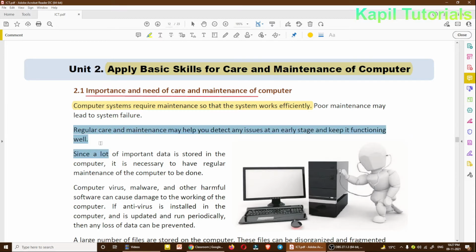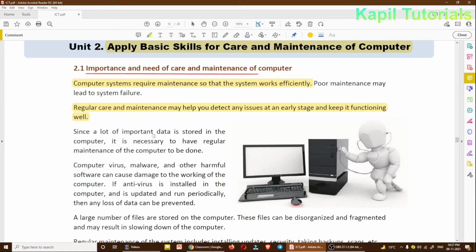Regular maintenance may help you detect any issues at an early stage and keep it functioning well. It means if you are caring for a system properly, you may detect any issues or problems, be it a hardware problem or a software problem, at an early stage.